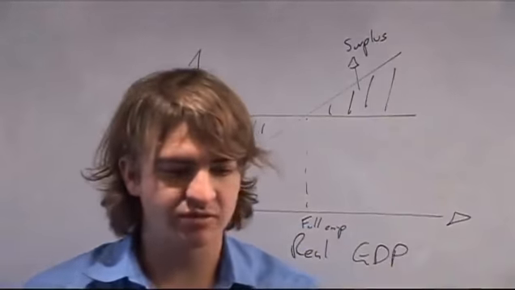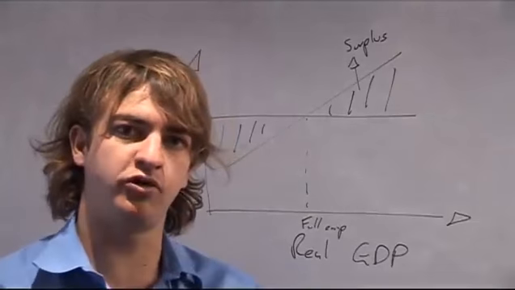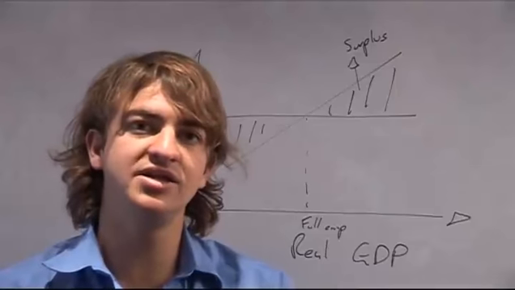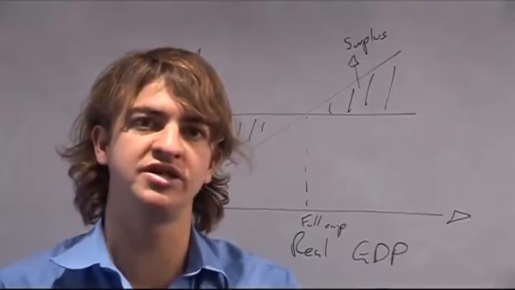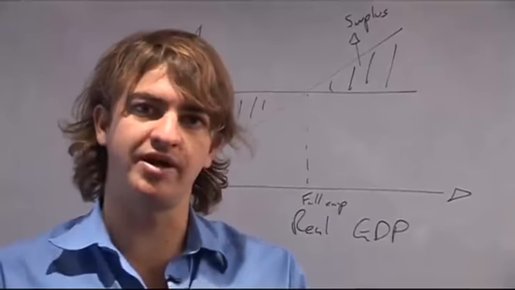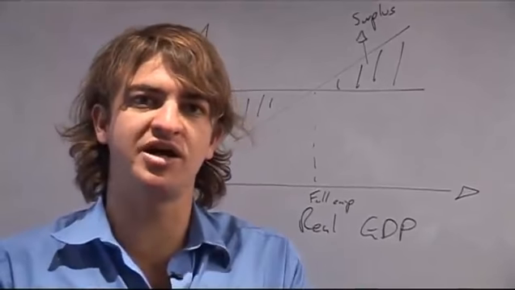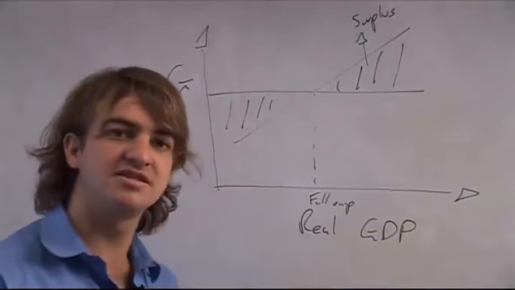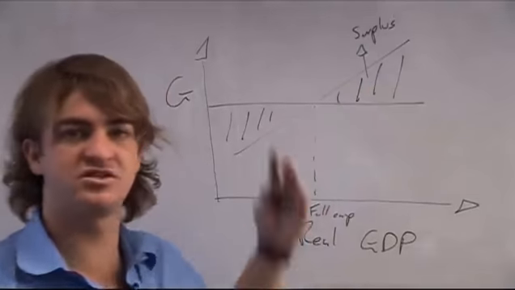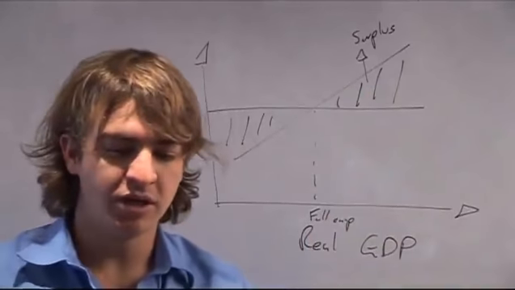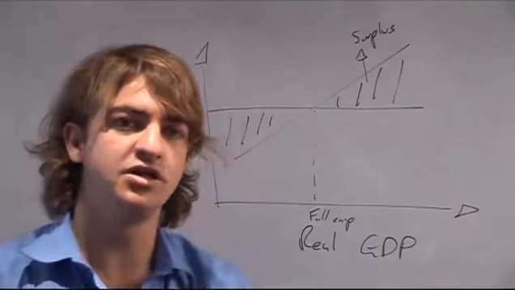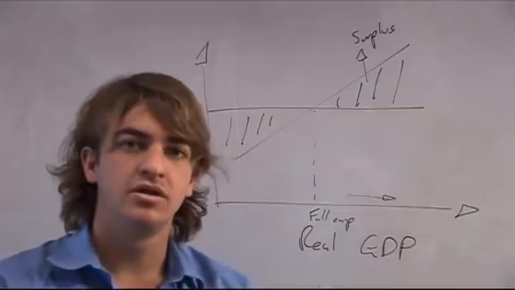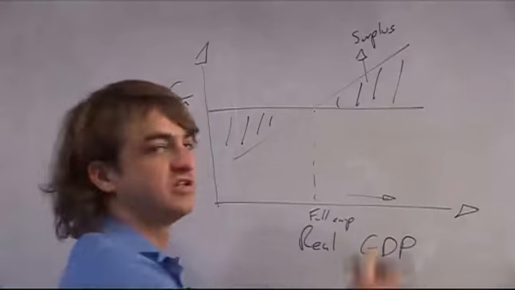Also, as real GDP starts to increase and go above full employment level, there is more employment. More laborers have jobs, and so the wage taxes that those laborers pay will also increase. So the revenue will come into the government from an increase in the amount of laborers being taxed. Also, the progressive tax system that we have will also add to this budget surplus. In the progressive tax system, the greater the income, the more you are taxed. So as more people get a greater income with a higher real GDP, more taxes will come in and it will add to the surplus.